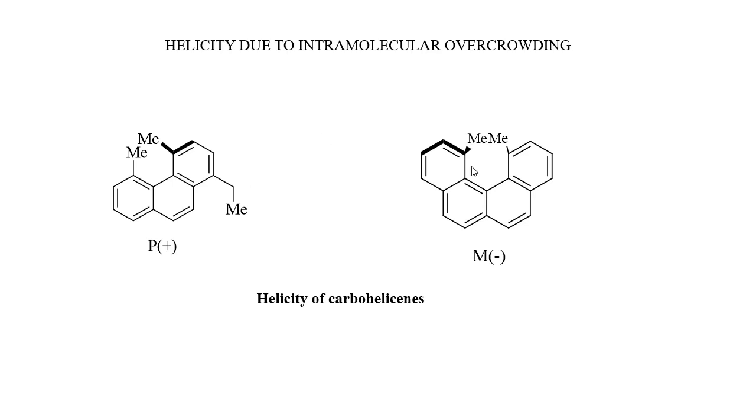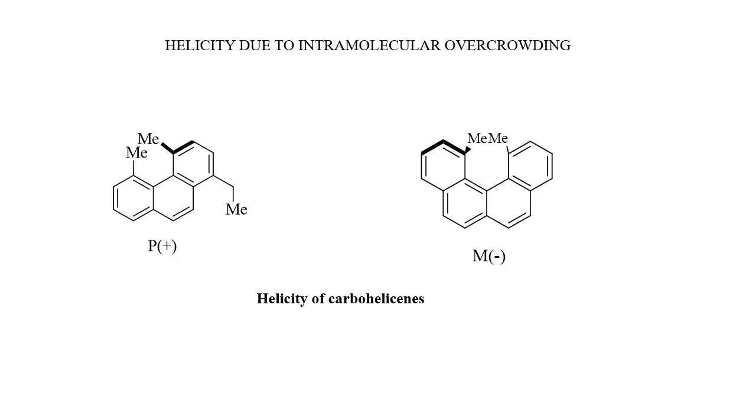Okay. In this case, the molecule acquires a helical shape, and this benzene ring is forced to lie over this benzene ring, and it acquires a left-handed configuration, left-handed turns or helical shape, and hence the configuration of this molecule will be M or negative. Okay.